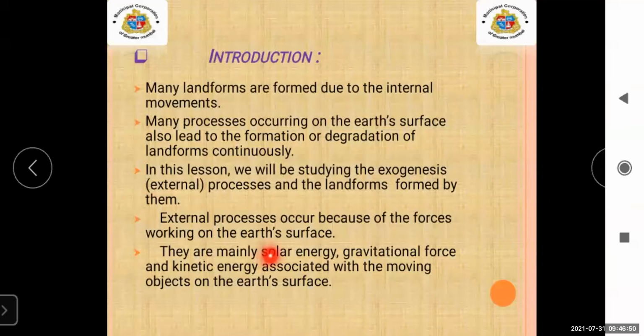They are mainly solar energy, gravitational force, and kinetic energy associated with moving objects on the earth's surface. Due to these forces, the external processes occur. This is the main reason. In detail, we are going to learn what new landforms are formed in this exogenetic process.